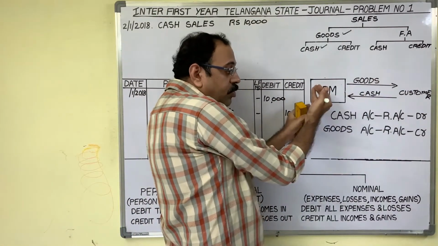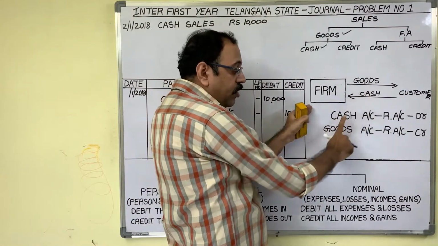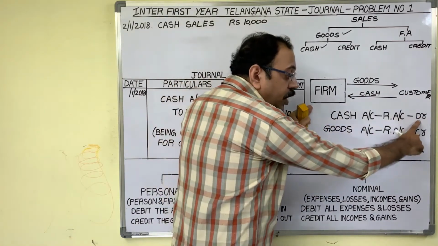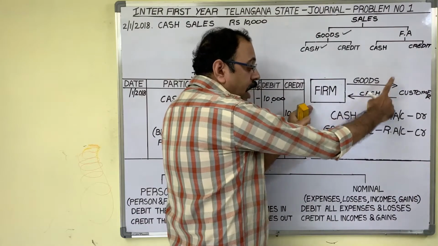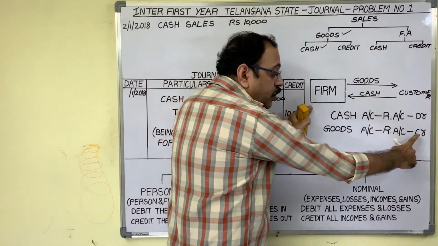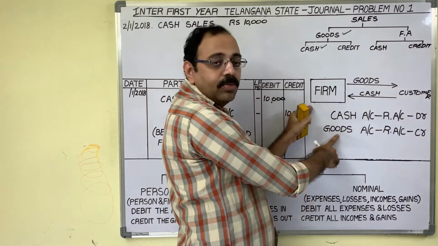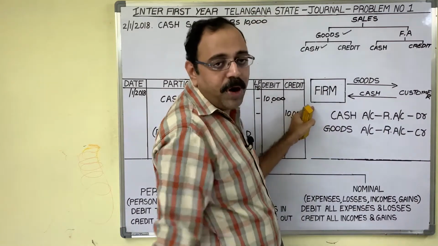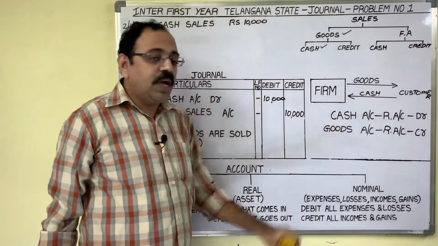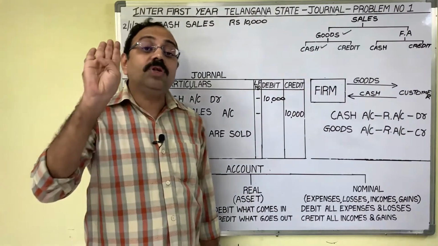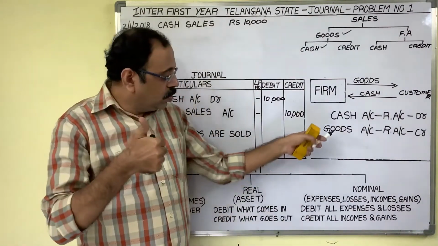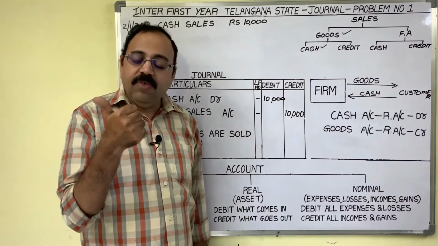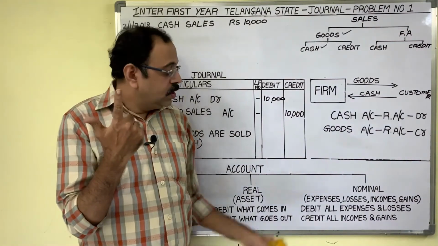So what is coming to the firm? Cash. Therefore, we should debit cash account. What is going from us? Goods. According to the real account rule, we should credit goods account. Now remember one point. This goods account comes in four situations. When we sell goods, goods are going. When we purchase goods, goods come.